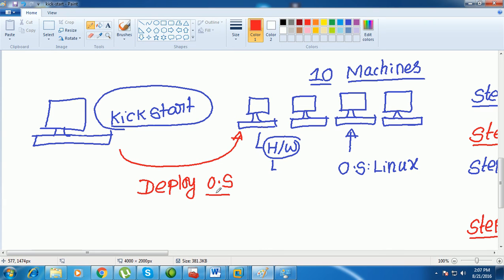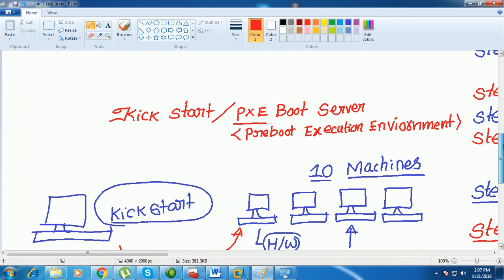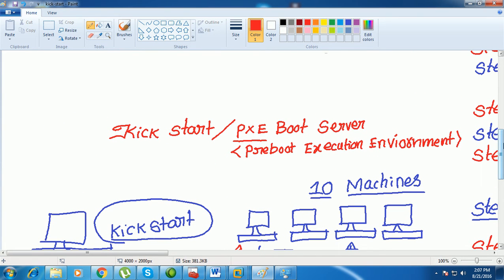Now, if you want to set up a kickstart server, what basic things are required on the server side and what things are required on the client side? We have something called a kickstart or PXE boot server, pre-boot execution environment.